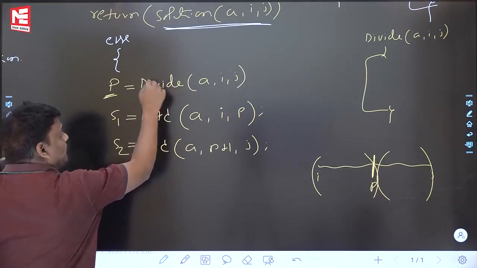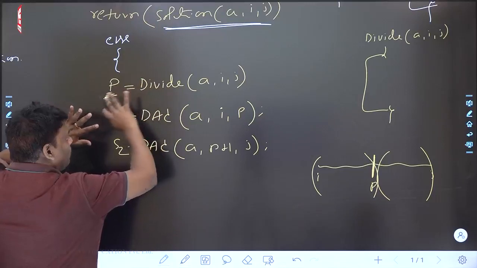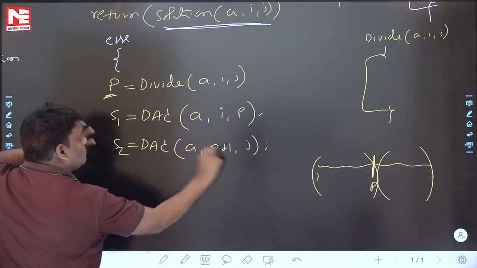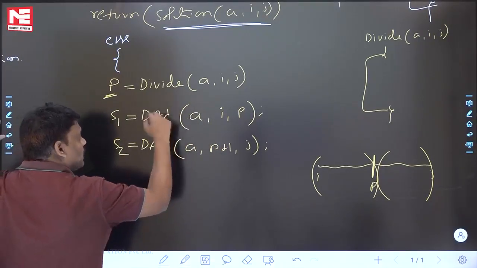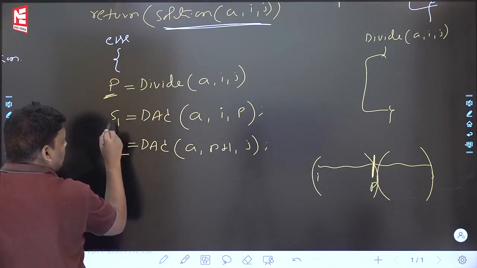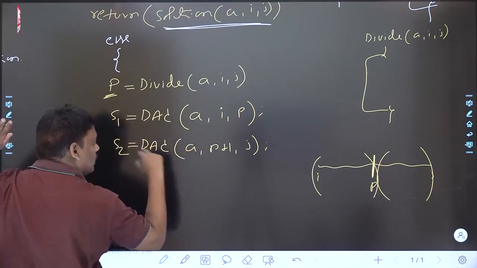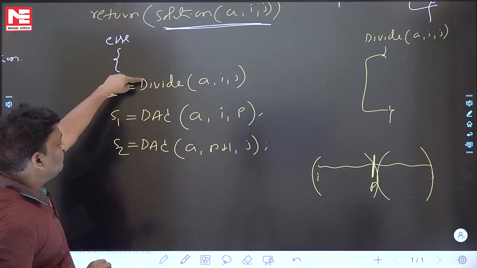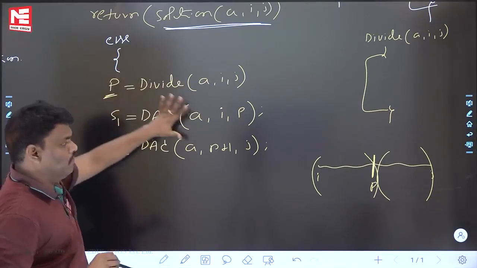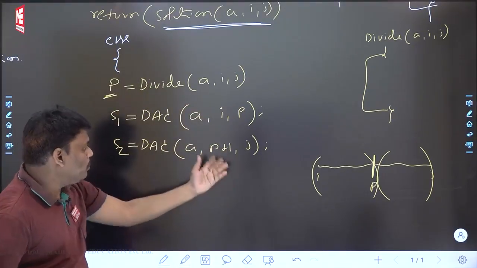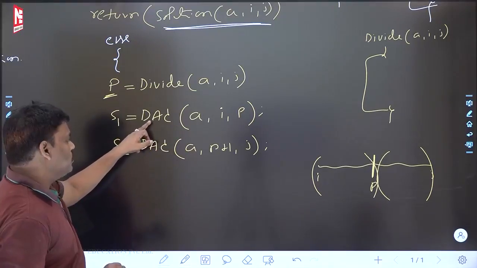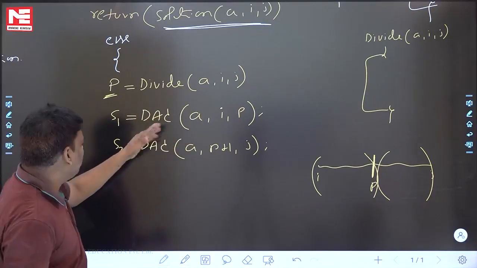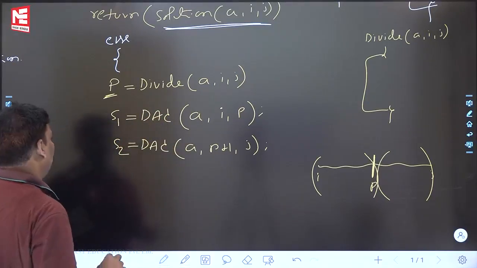This divide function divides the given problem into two subproblems. On the left also apply recursion, on the right also apply recursion. So using recursion I did the left problem and got S1, and using recursion I did the second part also, and the answer is S2. Divide is saying that with respect to P I will divide into two parts. The left part completes, you get the S1 answer, the right part completes, you get the S2 answer.